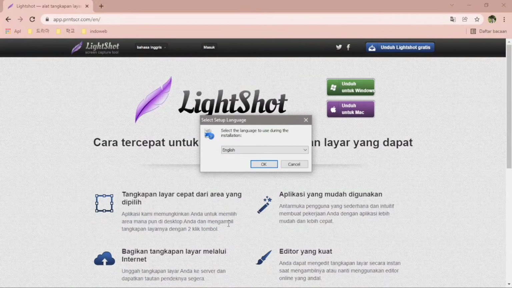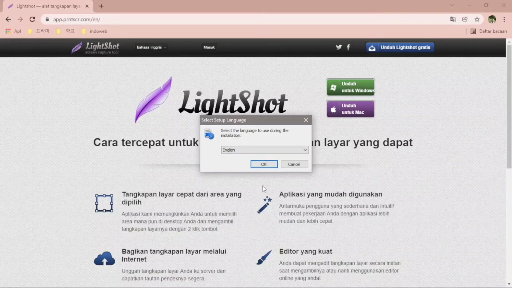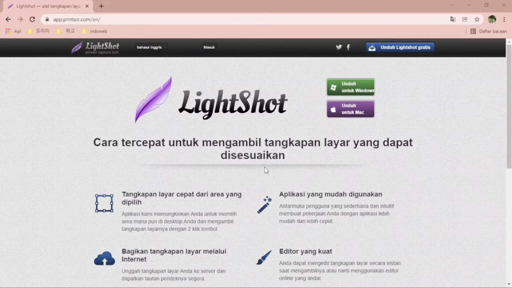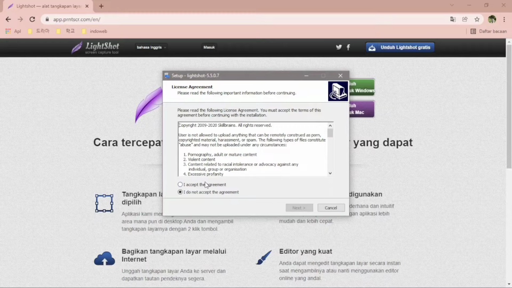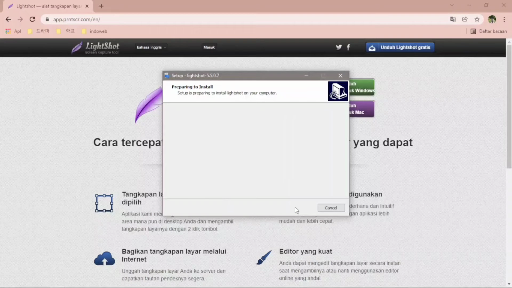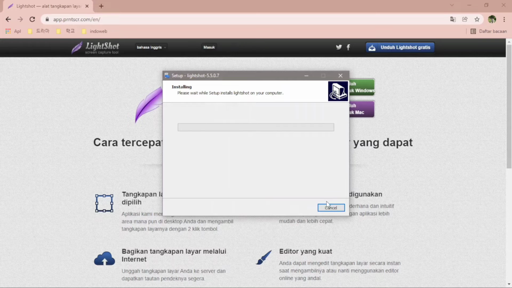3. Install the Lightshot application you just downloaded. 4.